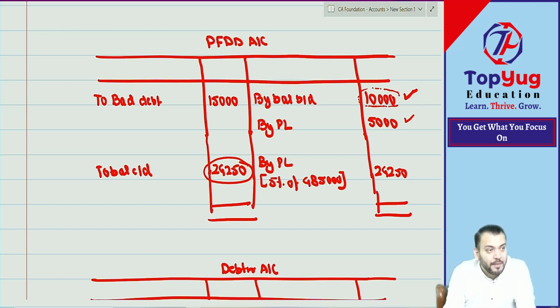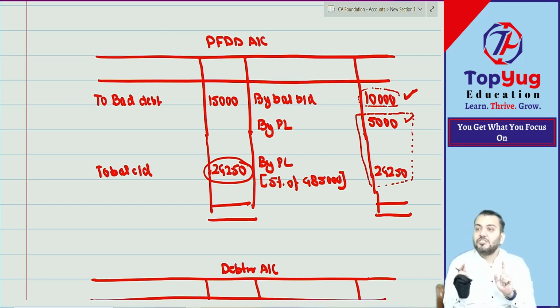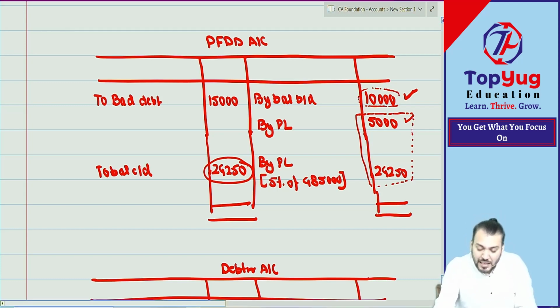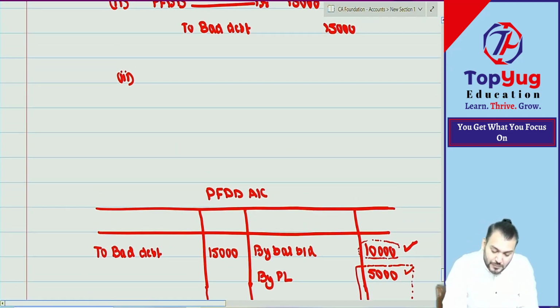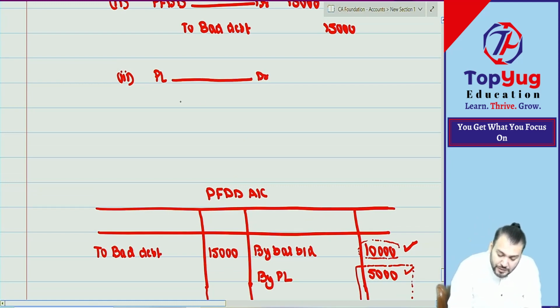Understood? Can I say, actually, you can see how much provision we have created? This much provision we created now. Just try to understand. If you want to pass the journal entry, you will say PL account debit to provision for doubtful debt.